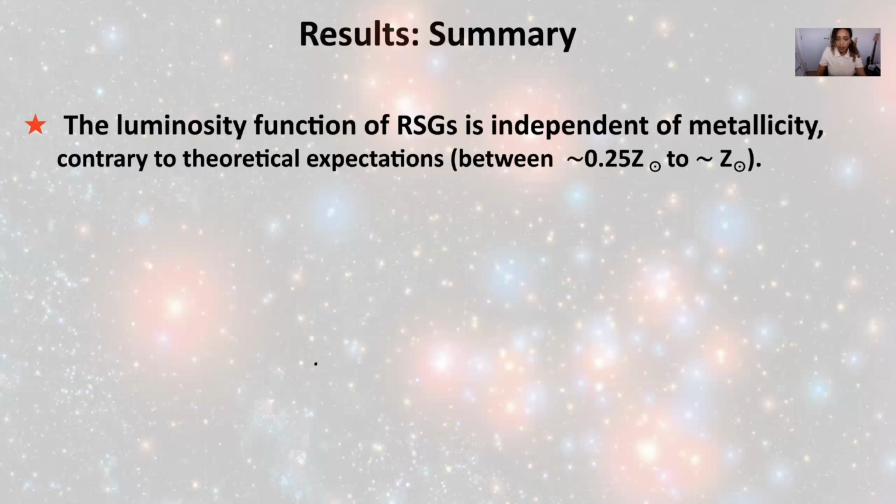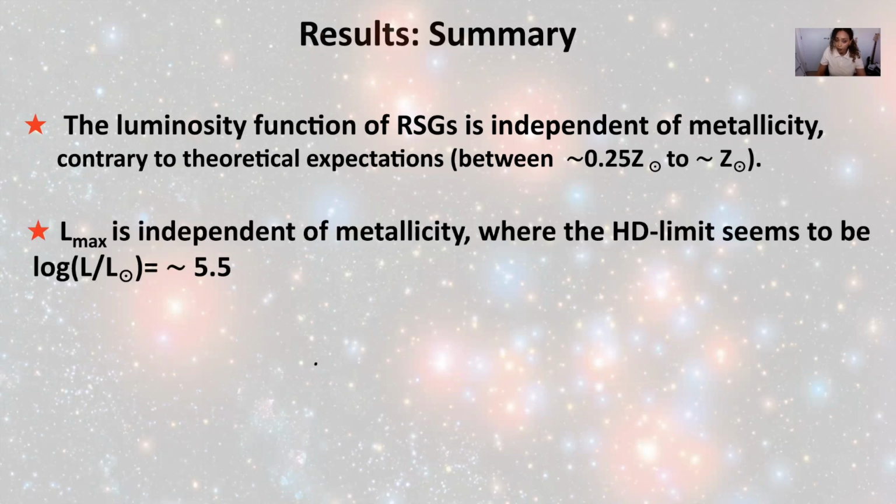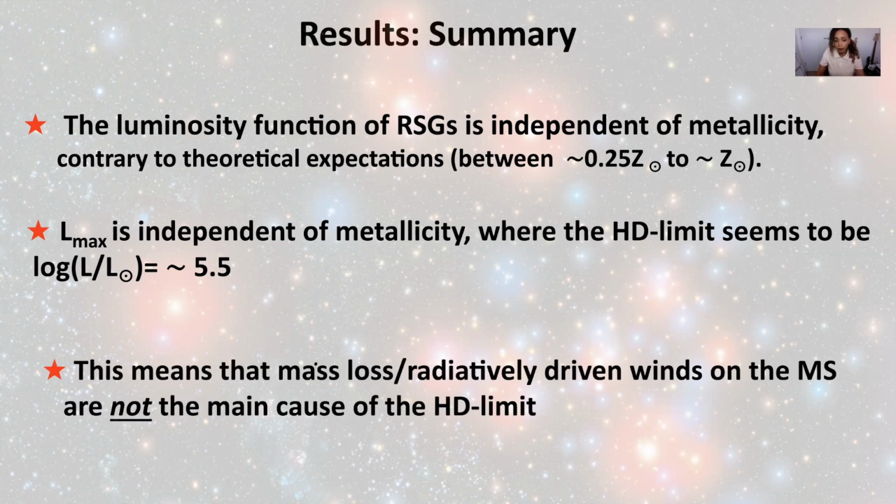So to summarise, the luminosity function of red supergiants is independent of metallicity based on the range that we've studied. Lmax is also independent of metallicity, where we find the Humphreys-Davison limit for M31 is again approximately 5.5, much like for the SMC and the LMC. So we're not finding this metallicity dependence that is predicted. And this is really important because it tells us that the main cause of the Humphreys-Davison limit is not mass loss due to hot star winds on the main sequence, as previously thought.